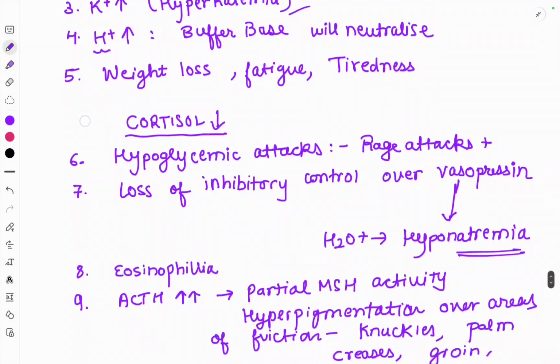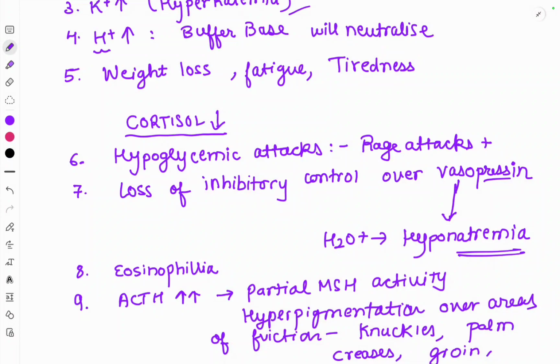Loss of inhibitory control over vasopressin. So this is an important function of cortisol. Cortisol has an inhibitory control on vasopressin. So if there is a deficiency of cortisol, there will be water retention and there will be hyponatremia because of the dilution effect. Inhibitory control of vasopressin is lost because of decreased cortisol, so more and more vasopressin will act and cause increased water retention.